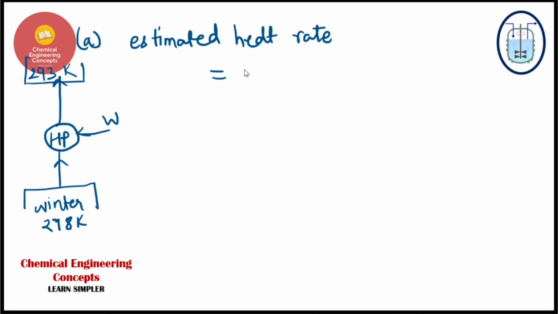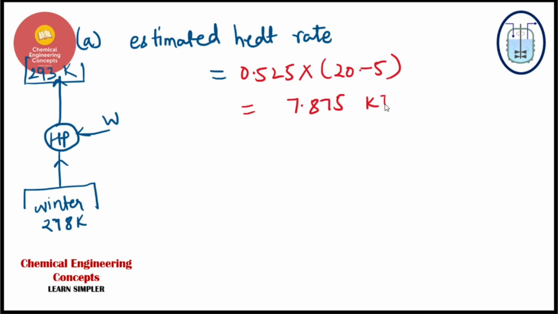0.525 multiplied by the temperature difference. The temperature difference is 20 minus 5, obviously. So it will come up to be 7.875 kilojoules per second. This is the rate of heat transfer through the walls and the roof.